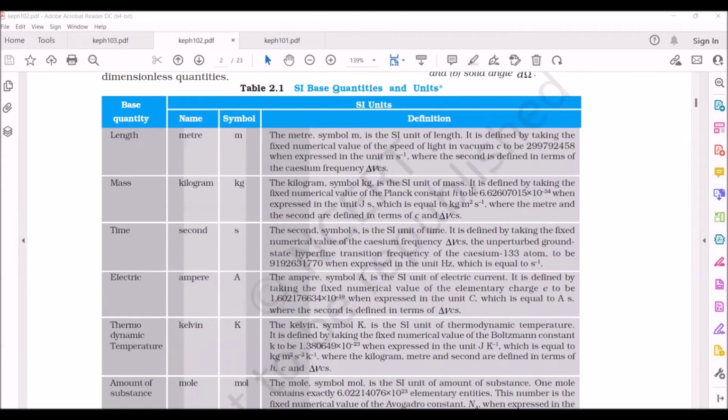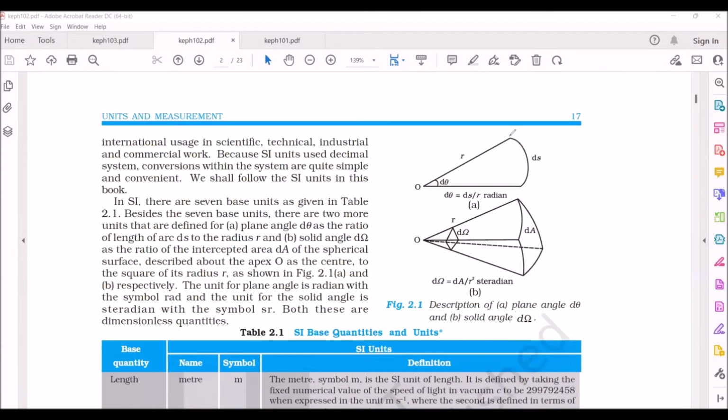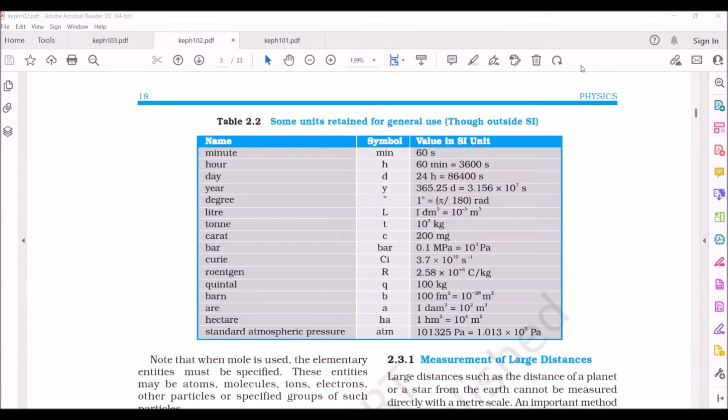There are 2 more units, plane angle and solid angle. For the plane angle, the unit is radian. We are representing it with RAD. And for solid angle, the unit is steradian. We are representing it with SR. These are the different types of units which we are using in daily life, and through the SI system, how we can measure them.